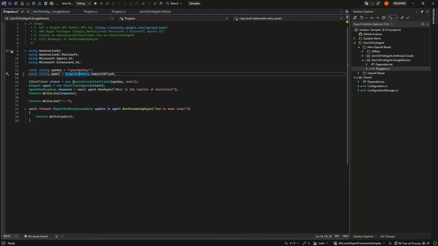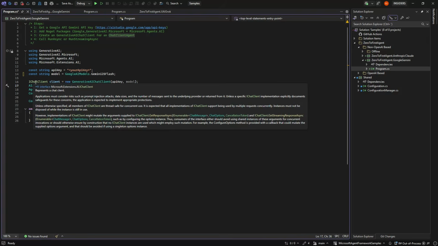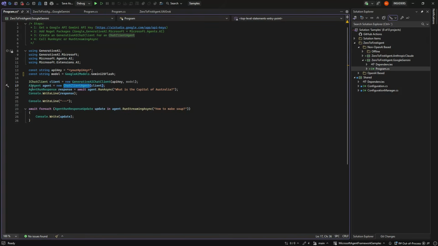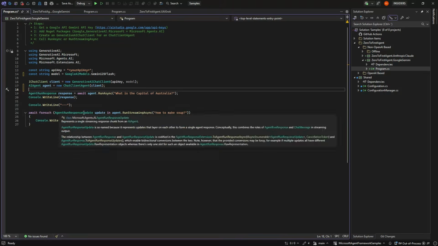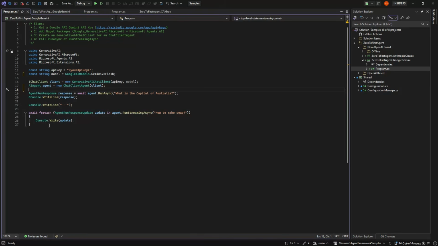You then new up a generative AI client, and that is just an IChatClient, and then you can new up a chat client agent, which takes in an AI client and makes it into an AI agent. And from that on, it's again exactly the same, where we do the run async to get our response back, or our run streaming async to get our updates back to the system. So again, very simple to do.